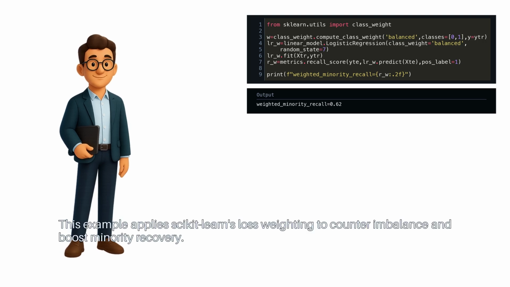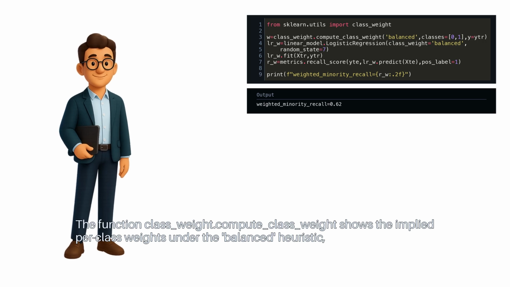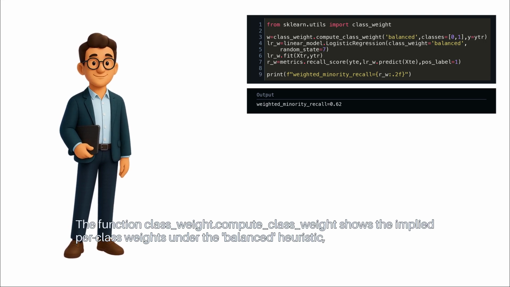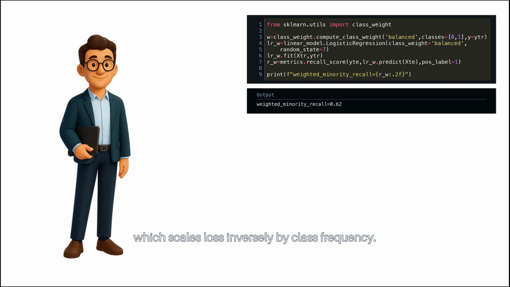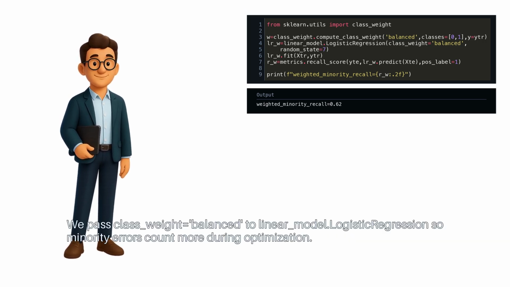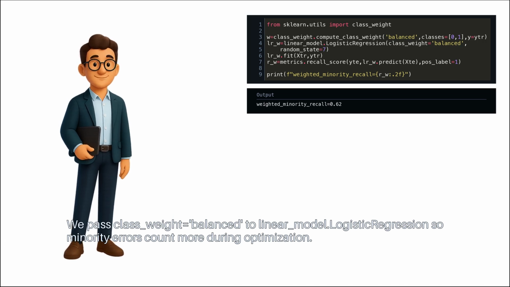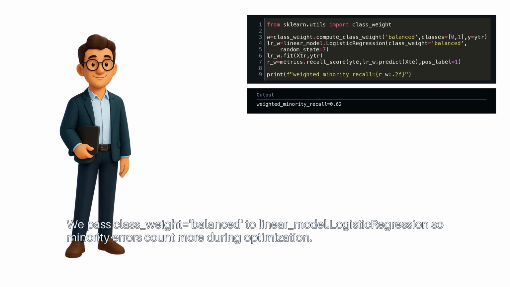This example applies scikit-learn's loss weighting to counter imbalance and boost minority recovery. The function class_weight.compute_class_weight shows the implied per-class weights under the balanced heuristic, which scales loss inversely by class frequency. We pass class_weight equals balanced to linear_model.LogisticRegression, so minority errors count more during optimization.